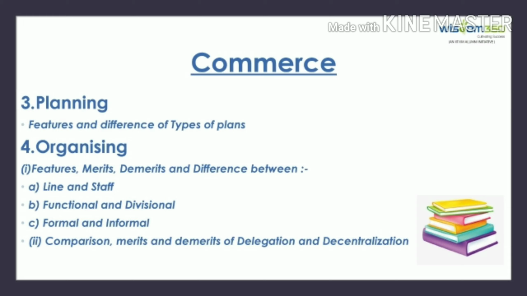Also, features and difference of types of plans is no more there in the chapter planning. In the chapter organizing, features, merits, demerits and difference between line and staff, functional and divisional, formal and informal, and comparison, merits and demerits of delegation and decentralization are no more there.